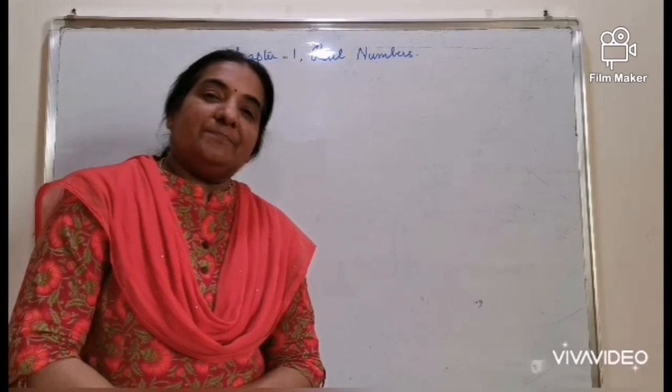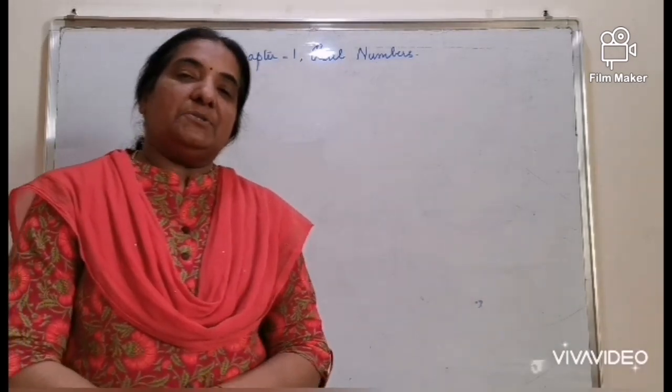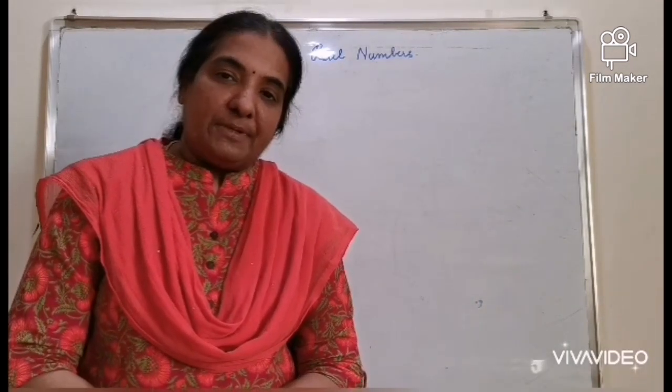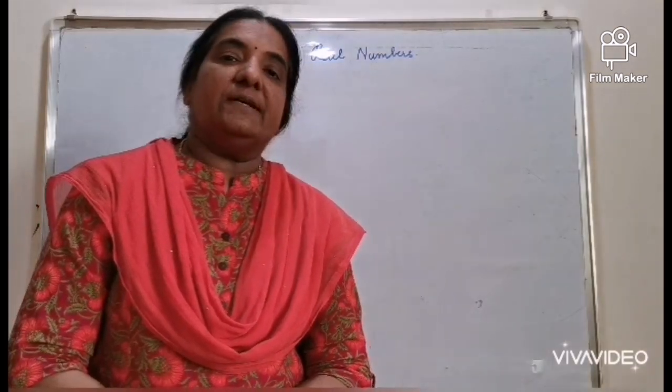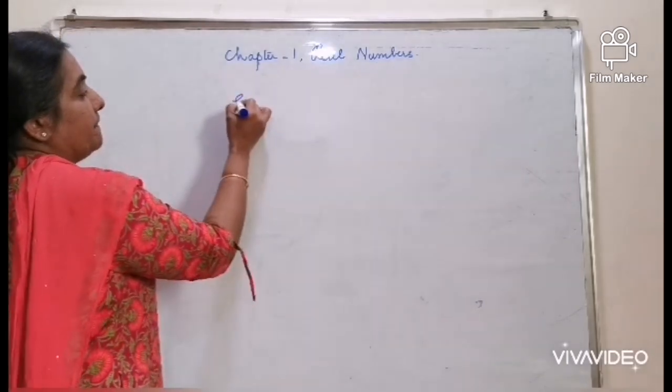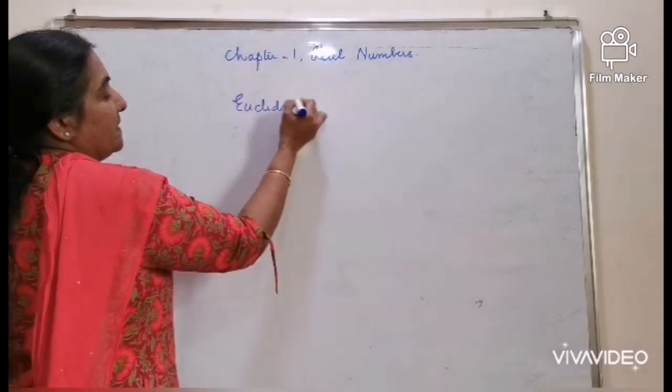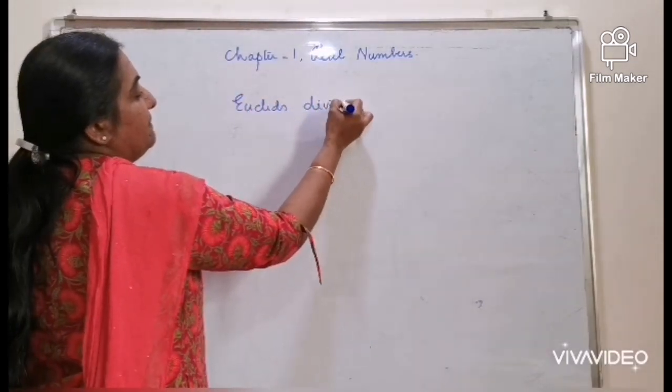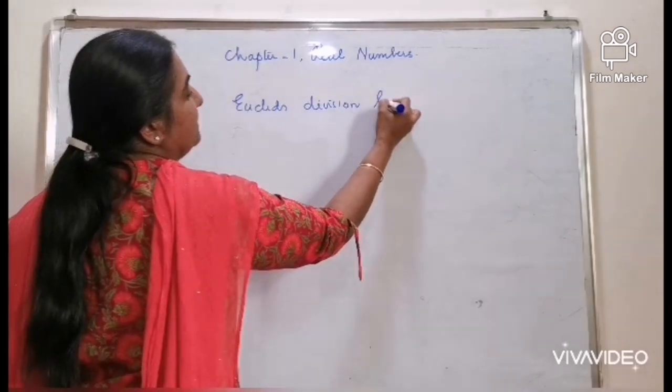In this lesson, we are going to discuss two important properties of positive integers. The first property is Euclid's division lemma or algorithm.